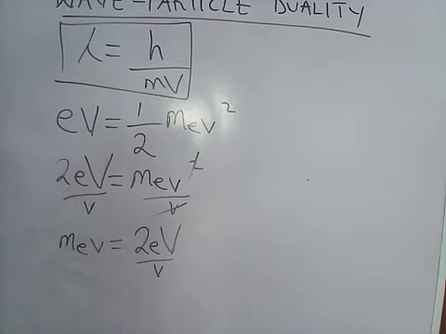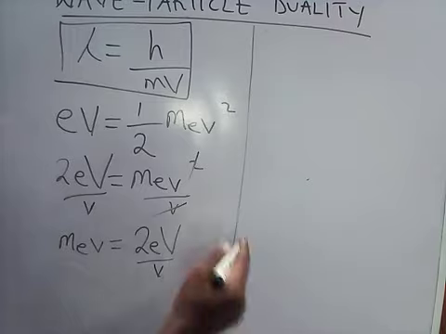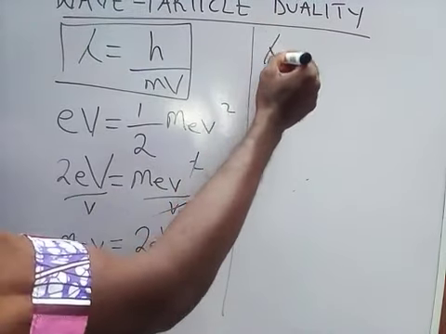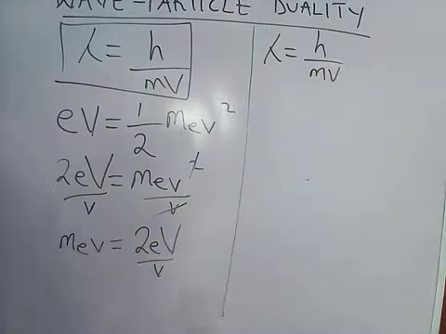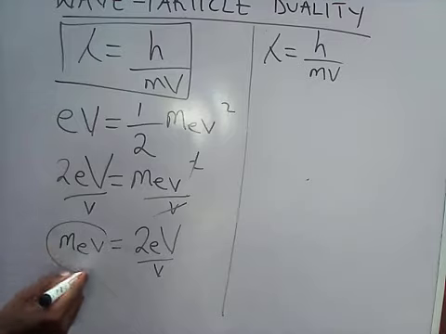So we've agreed that lambda equals Planck constant over momentum, right? And this also is momentum.